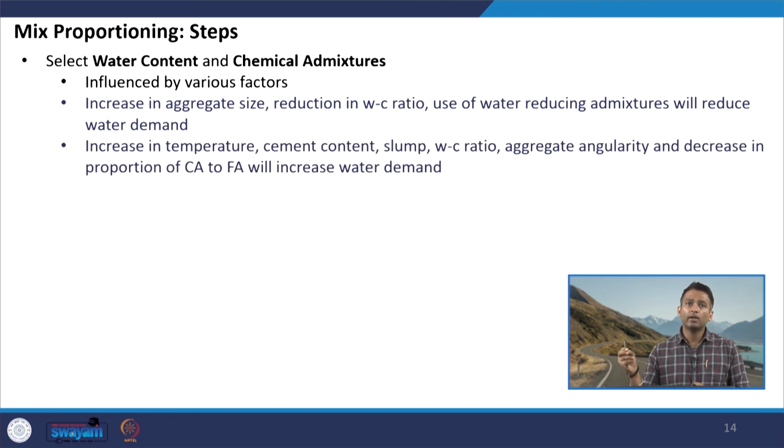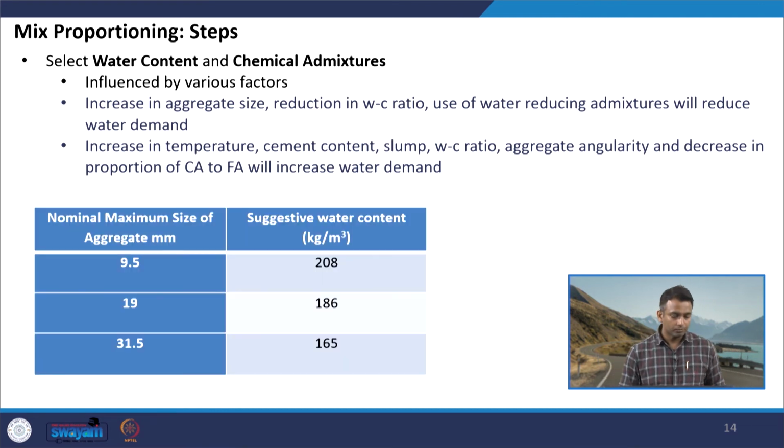Again, for a given target workability, if the temperature increases, then the evaporation of the water will increase. If the cement content increases, then again the demand of water will increase. If we are increasing the slump requirement, if we are using angular aggregates, and if we are increasing the amount of fine aggregates in the mixture, all these factors will increase the water demand.